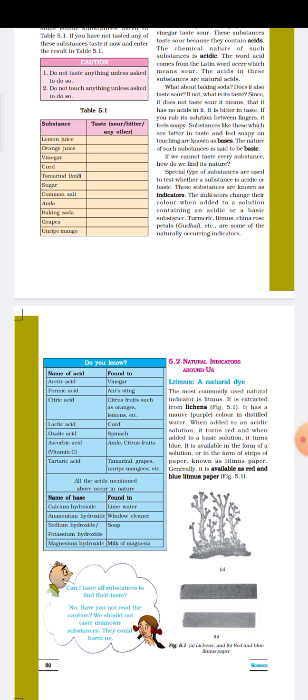Acids are soluble in water, and this is also an important property of acids. When water is poured into the acid, it dissolves in the water. And when acids dissolve in water, they release hydrogen ions. Hydrogen ion is released when acid dissolves in water.